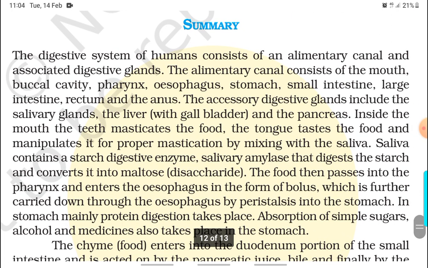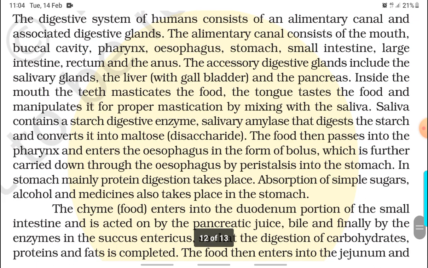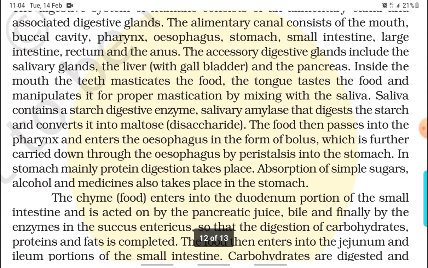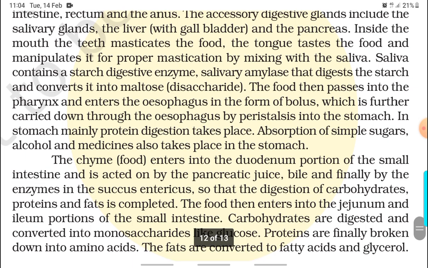Summary. The digestive system of humans consists of an alimentary canal and associated digestive glands. The alimentary canal consists of mouth, buccal cavity, pharynx, esophagus, stomach, small intestine, large intestine, rectum, and the anus. The accessory digestive glands include the salivary glands, the liver with gallbladder, and the pancreas.